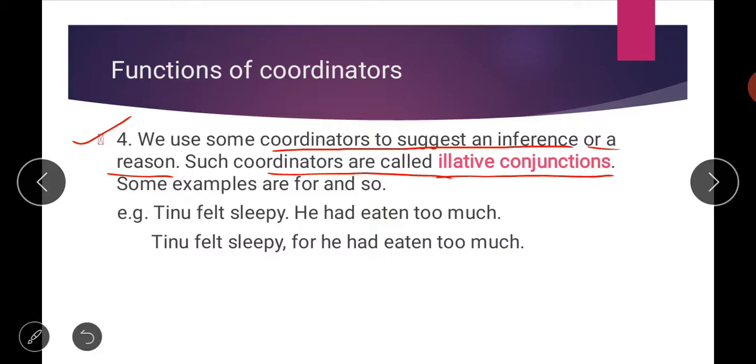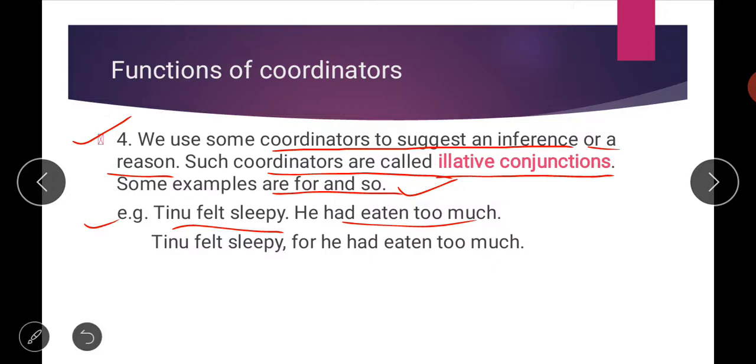Some examples are for, so, as a result of this, which mean to tell about the result of something and to tell about the reason of something. We use these kinds of words, and these are called illative conjunctions. For example, words like for, so, and because also. So for example, Tinu felt sleepy, he had eaten too much. It happens with all of us, when we eat too much we feel sleepy.